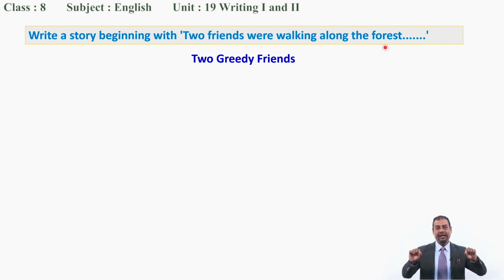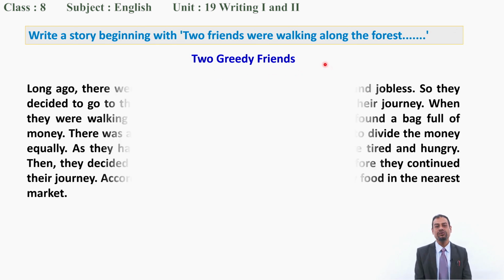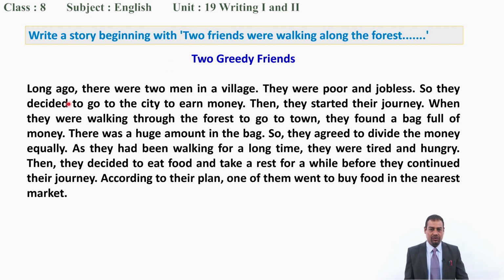While writing a story, first of all you have to write down the title, okay? So I give here the title, Two Greedy Friends. Now the story goes like this. Long ago, there were two men in a village, friends. They were poor and jobless, so they decided to go to the city to earn money. Then they started their journey.